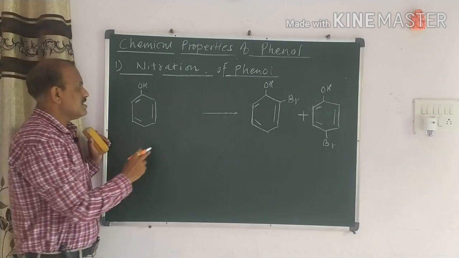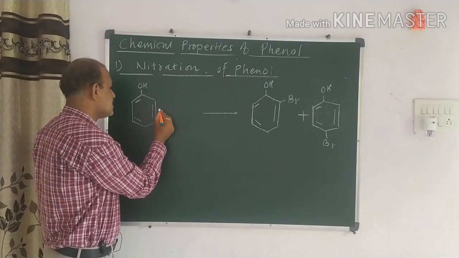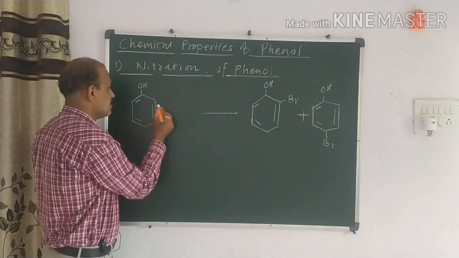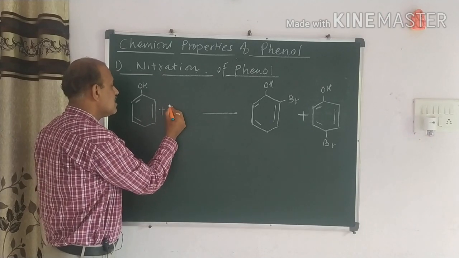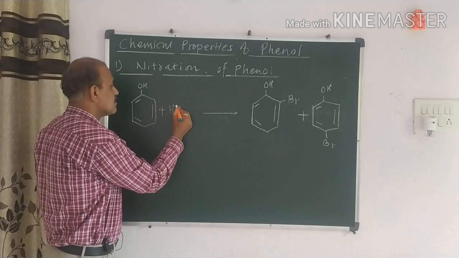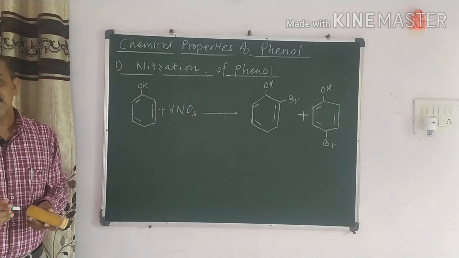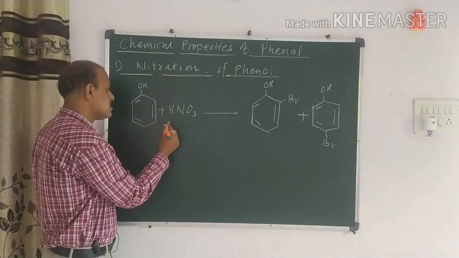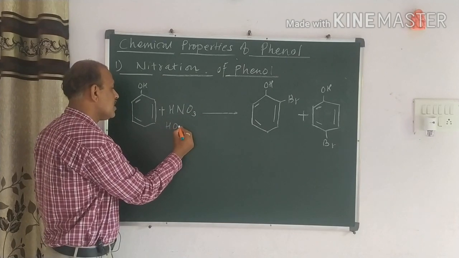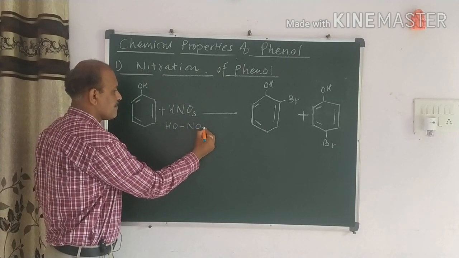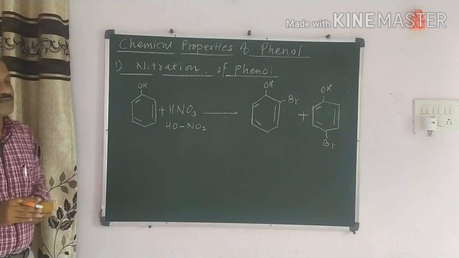Again, when the nitration of the phenol takes place, we have to take nitric acid. Nitric acid has the formula HNO3. This nitric acid we can also write as HONO2.